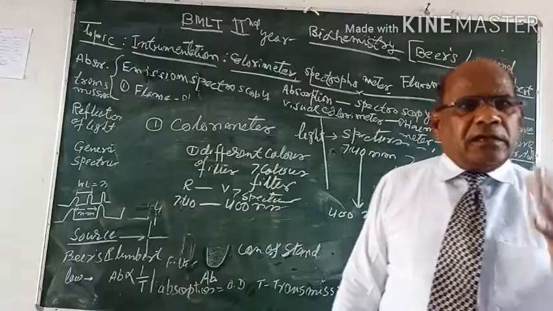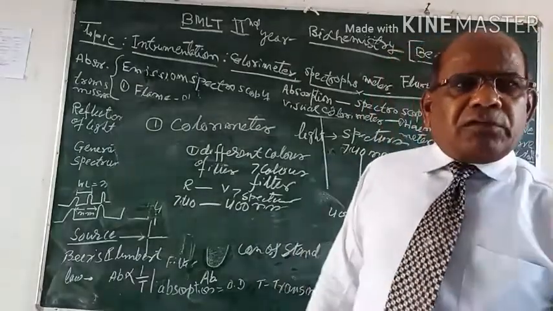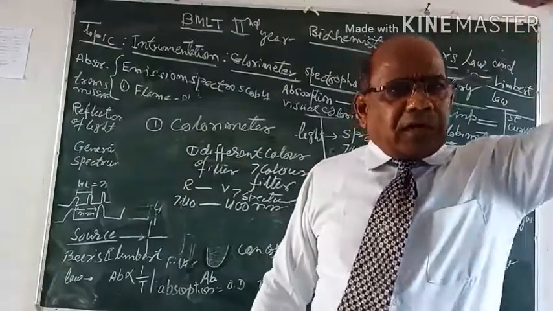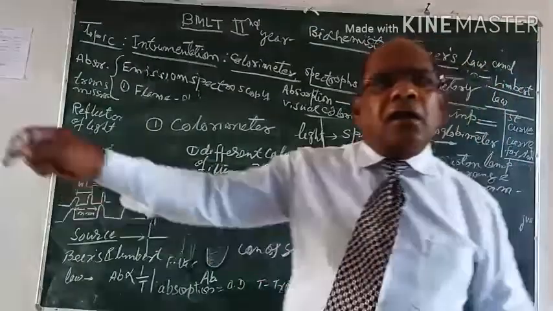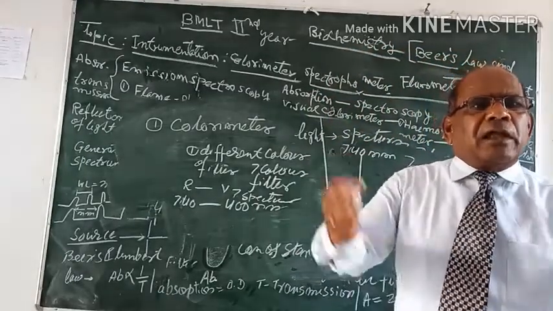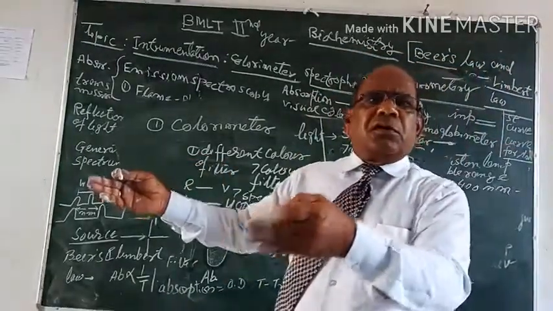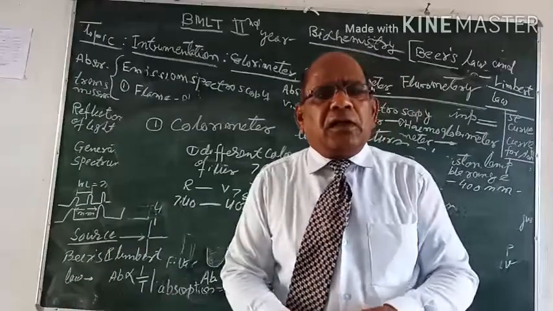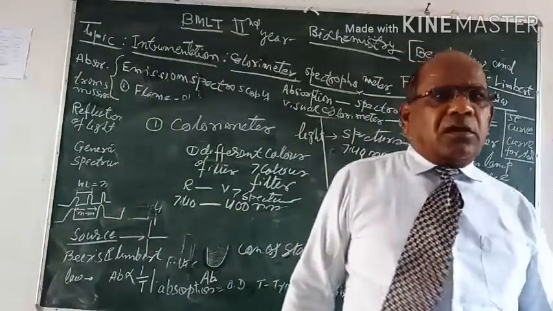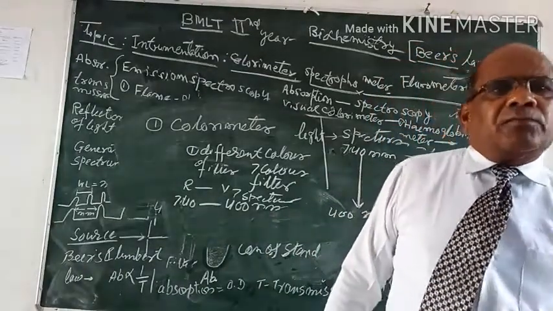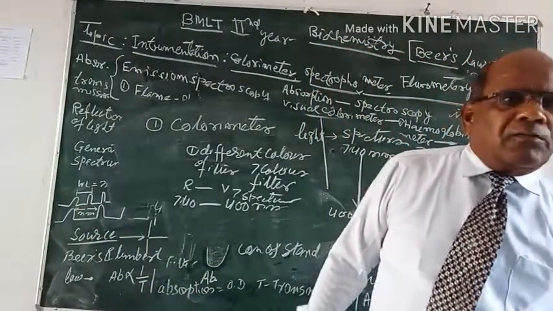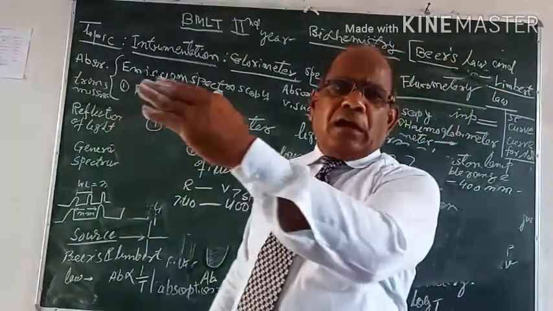बाहर निकली हुई लाइट को ट्रांसमिटेंट लाइट बोलते हैं। देखिए, जब लाइट कम एब्जॉर्ब होगी तो बाहर ज़्यादा निकलेगी, जब लाइट बहुत ज़्यादा एब्जॉर्ब होगी तो बाहर कम निकलेगी। इसका मतलब ये है कि what is the relation between absorbance and transmittance? The relationship between absorbance and transmittance is inverse. Maximum the absorbance, minimum the transmission; minimum the absorbance, maximum the transmission.